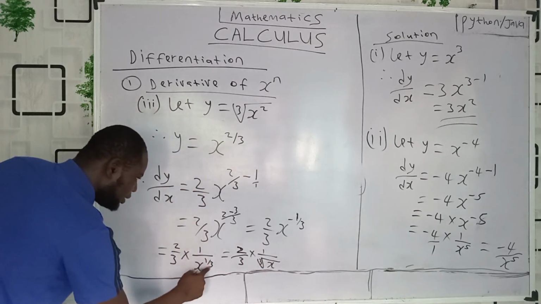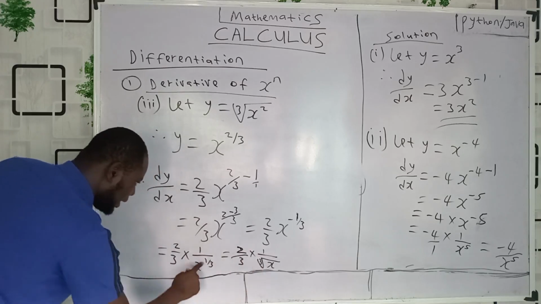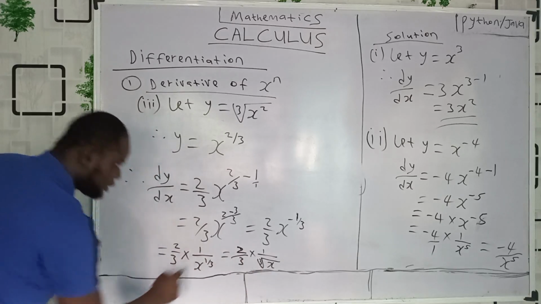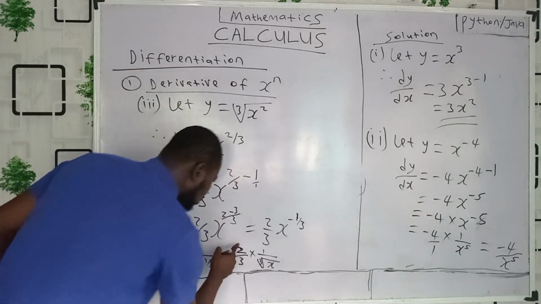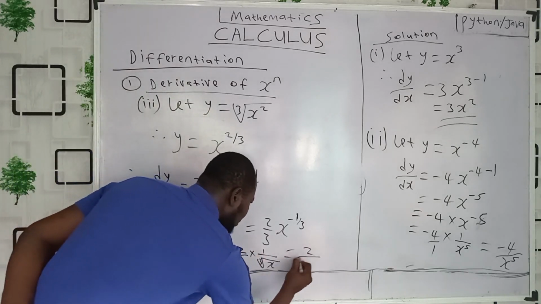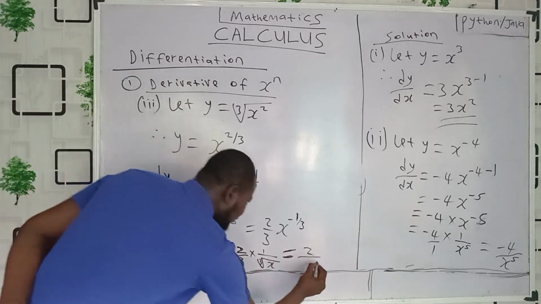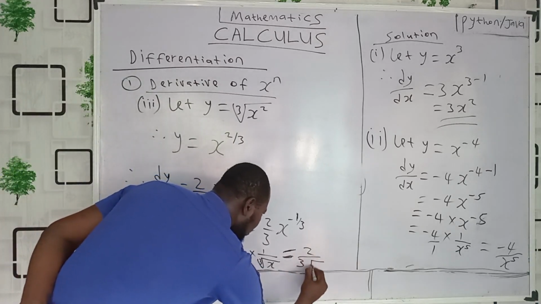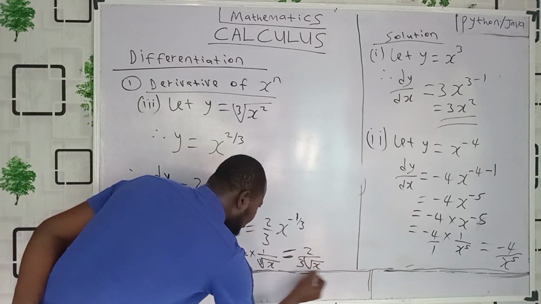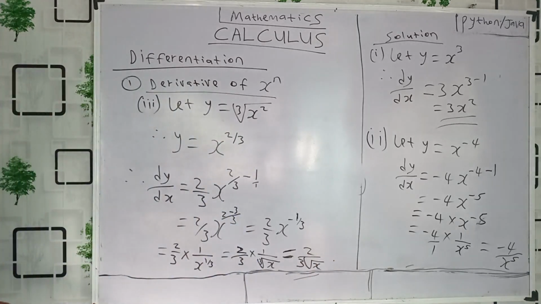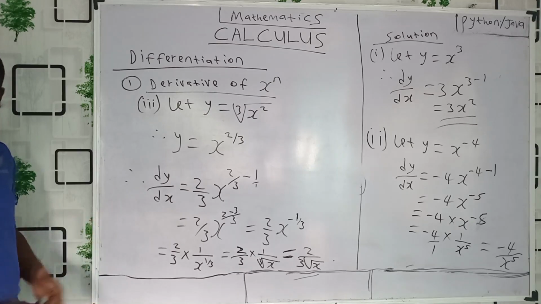This 3 will come here, that's cube root, then x raised to power 1. So 2 times 1 is 2, multiply the numerator, multiply the denominator, divided by 3 cube root of x. Beautiful. Wow. Can you see that, everyone?